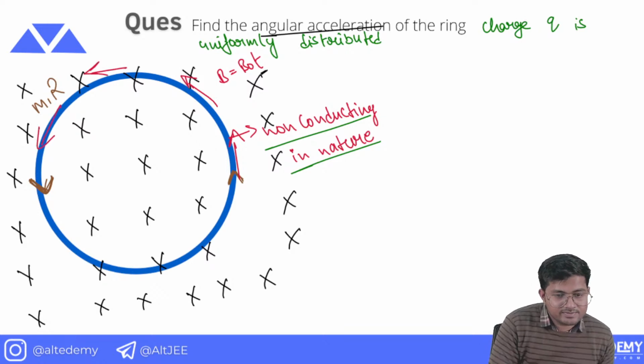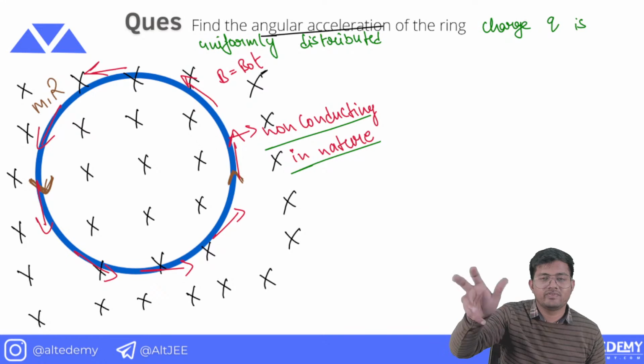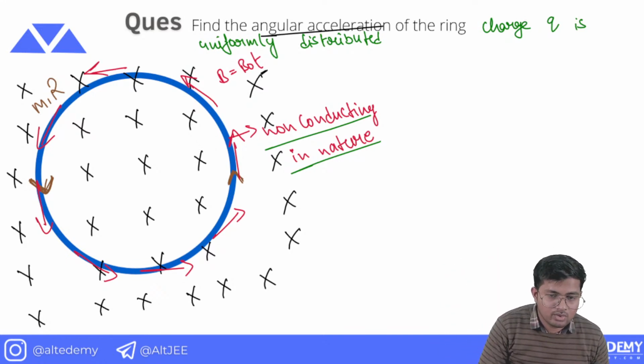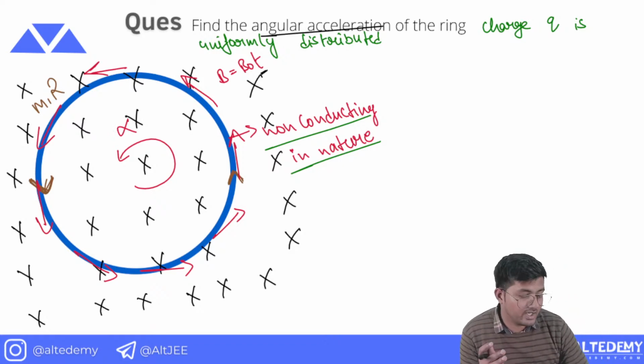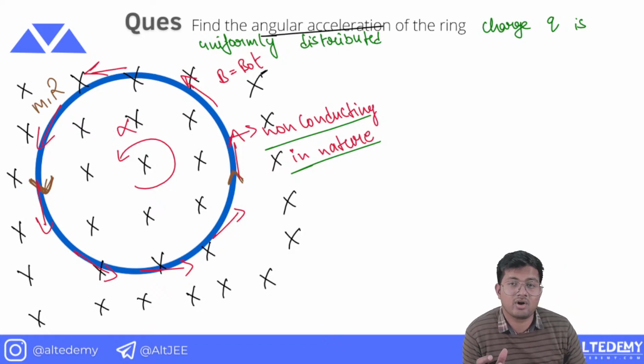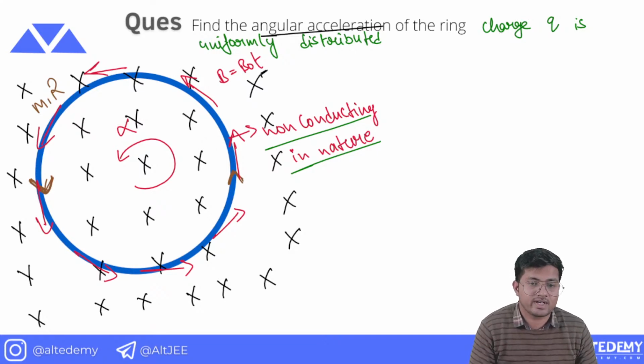Every part will experience a force, and due to this the whole loop will start rotating like this. Why will the loop rotate? Because the charged particles are not free to rotate inside the loop. All right.